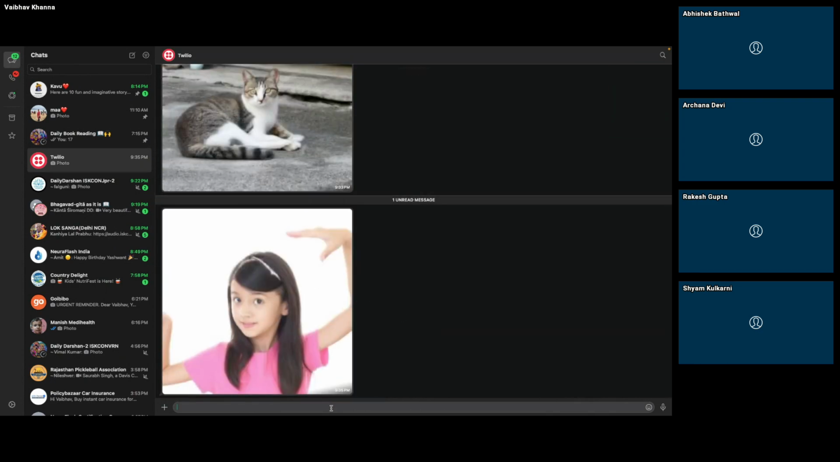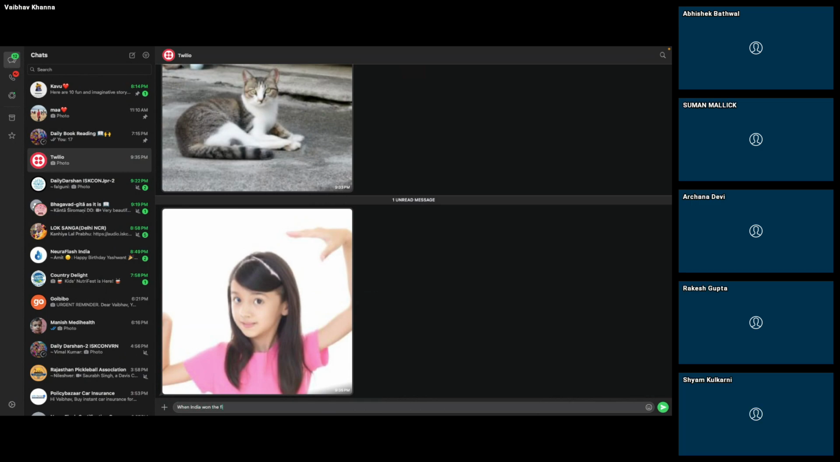So it also sent one image. I don't know how, but okay. So I will now pass one text message, for example, when India won the first ODI World Cup.